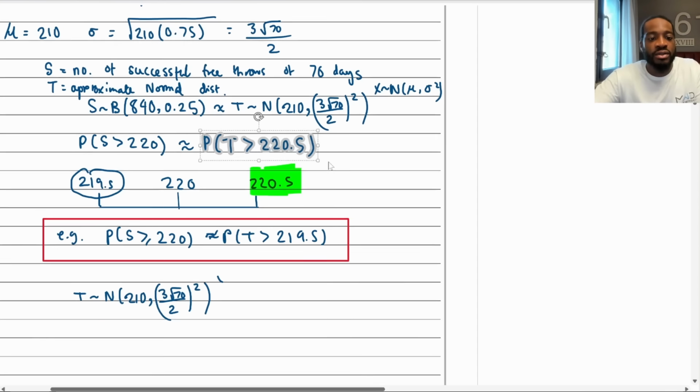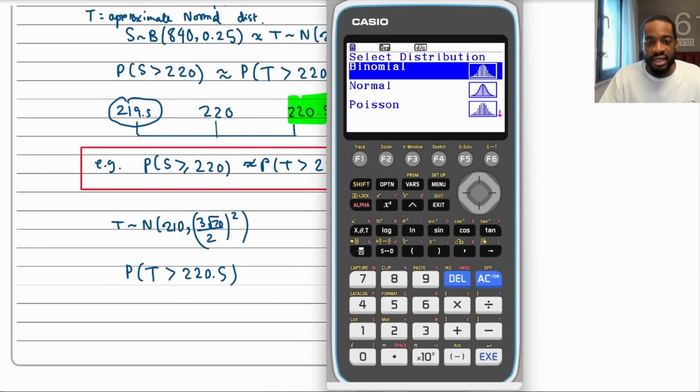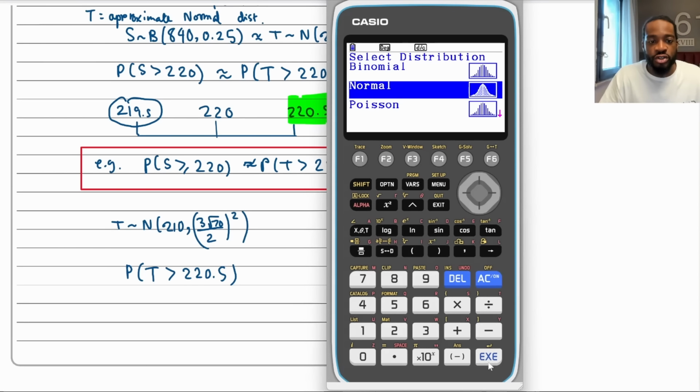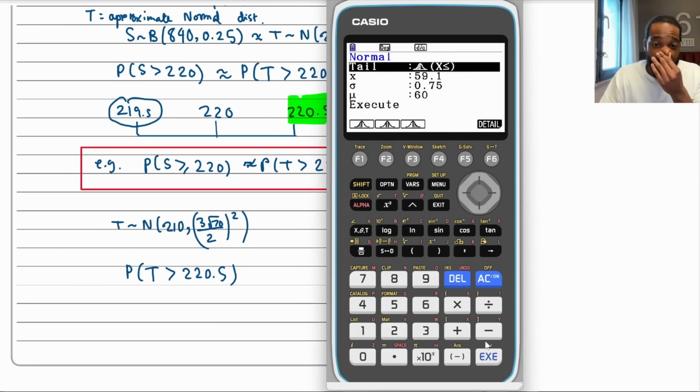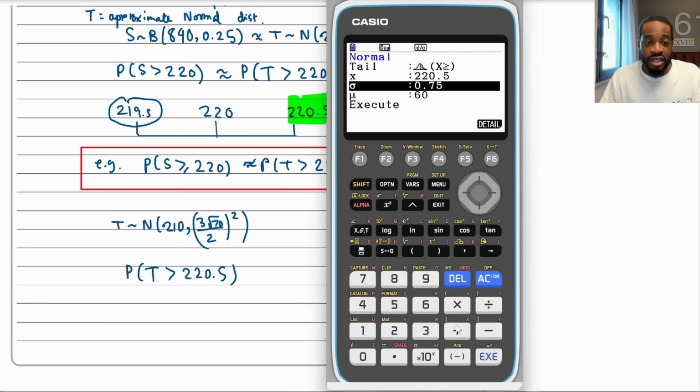So doing that, we need to put this into our calculator and see what we get. So let's get the Casio back again. Normal distribution, execute. And then what are we doing? We are doing greater than, aren't we? So I'm going to go right there. And then I want 220.5. The standard deviation is 3 root 70 over 2, isn't it?